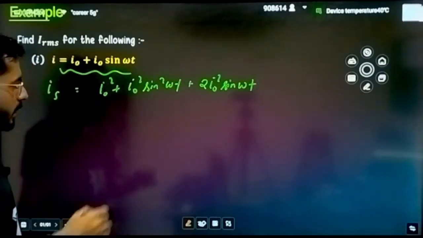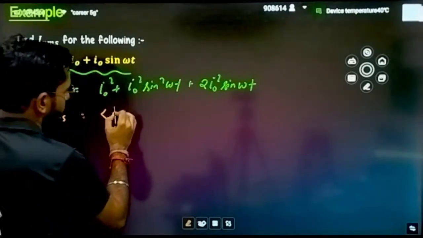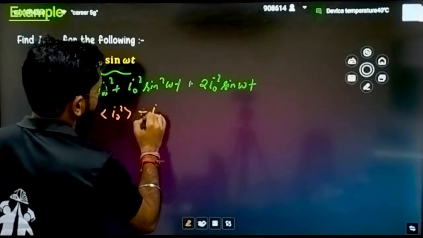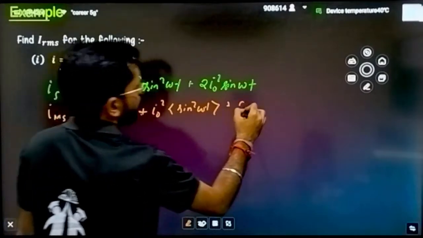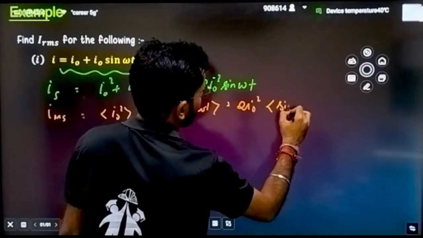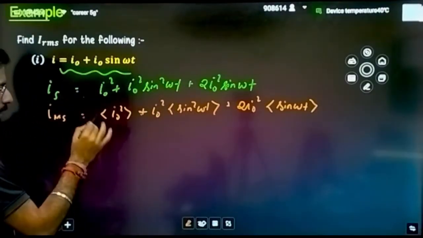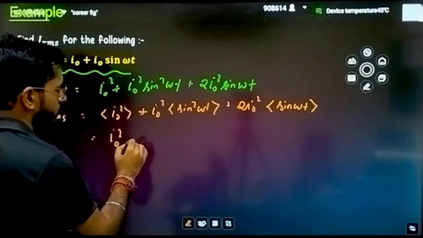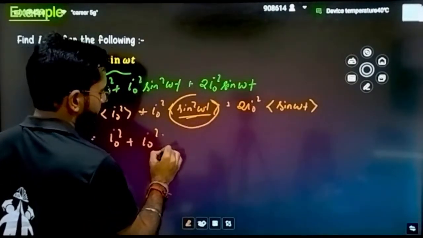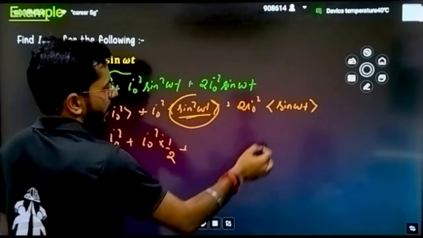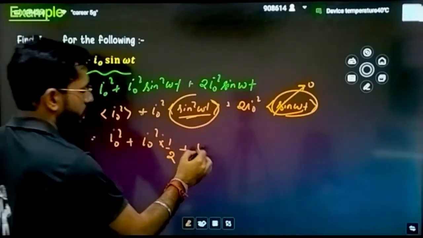Correct? Now what is the second step? You always take the mean. Take the mean average. Average of I naught square will be as it is. Now here plus I naught square, the average value of sin square omega t, that you have to take, plus 2 times I naught square, the average value of sin omega t. Correct? Now this will be I naught square as it is. Here it will be I naught square. Here this will be interesting. What is the average value of sin square omega t? Exactly, it is half. And what is the average value of sin omega t? This value is 0. That means that complete term is 0.